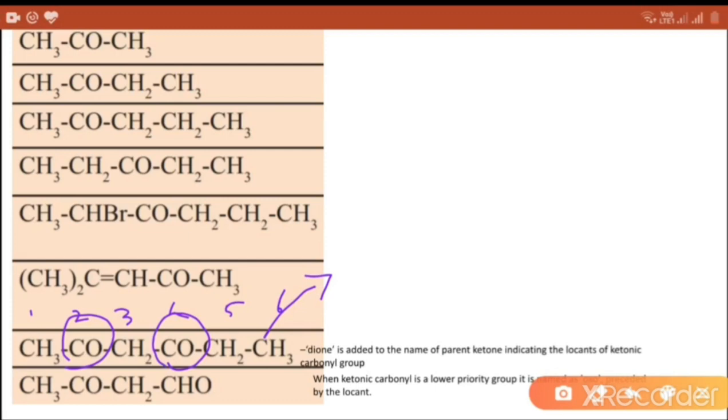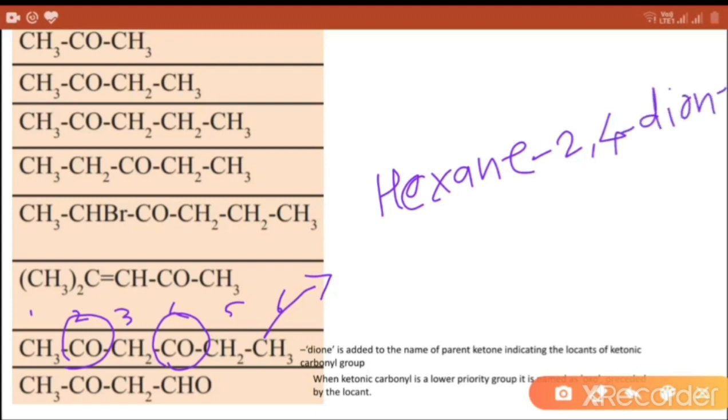So dione is added to the name of the parent, indicating the locants of the ketonic carbonyl groups. So the parent is hexane and the ketone groups are present at the second and fourth positions. So hexane-2,4-dione. This is the IUPAC name of the compound.